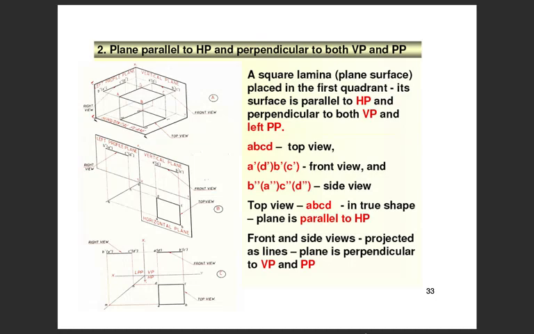It's the front view, and B double dash, A double dash, C double dash, D double dash is the side view. Top view ABCD is in true shape since the plane is parallel to the horizontal plane. Front and side views are projected as lines since the plane is perpendicular to the VP and the profile plane.